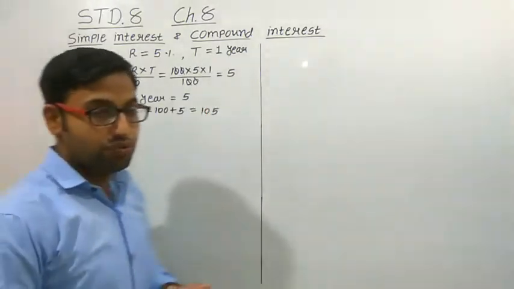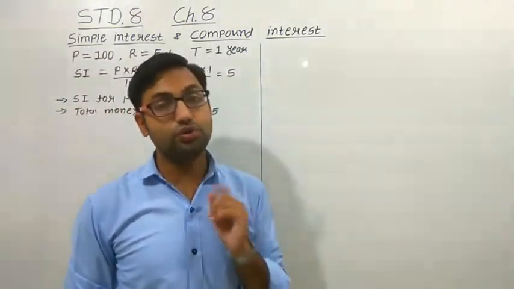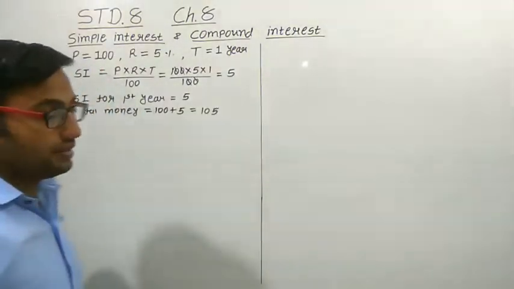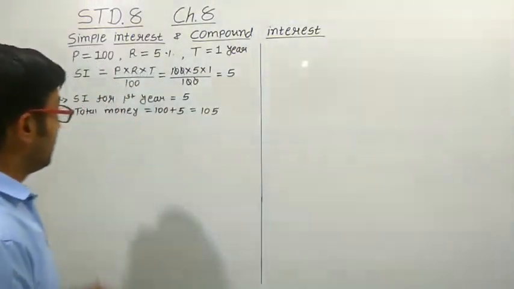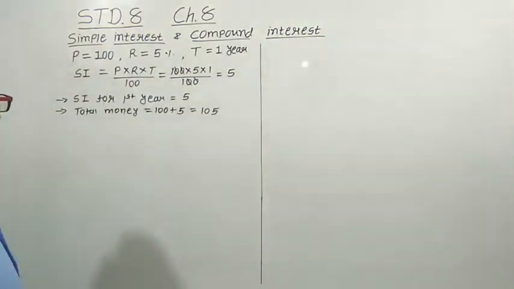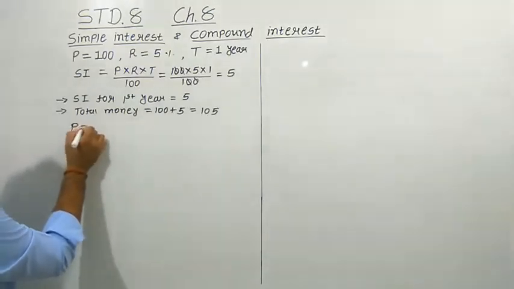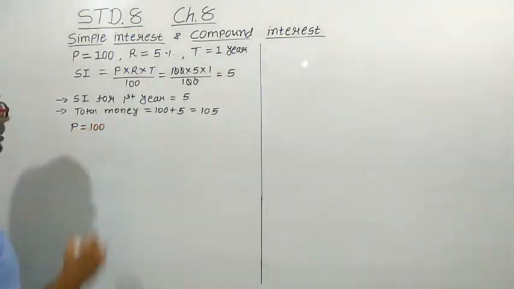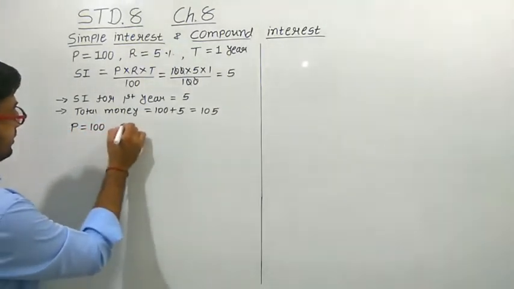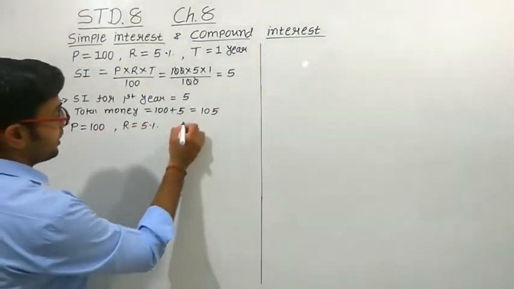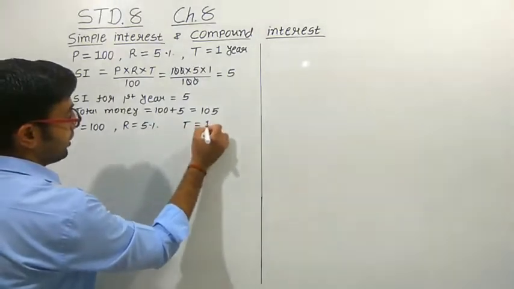Suppose you want to continue this for 2 years. For the next year also you borrow 100 rupees. Right? So let us calculate, continuing with this step. Here again your principal amount will remain the same because you are borrowing 100 rupees. The rate is again the same, 5%. And for how many years? You are taking it again for 1 year.